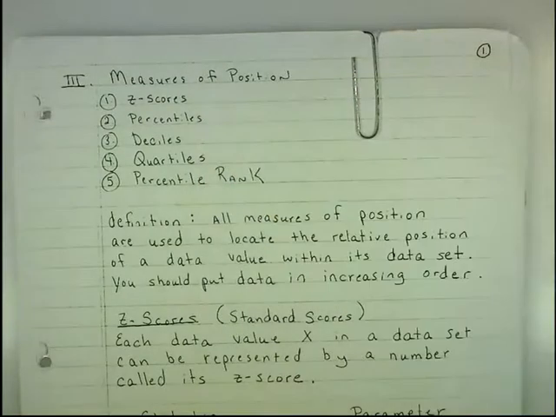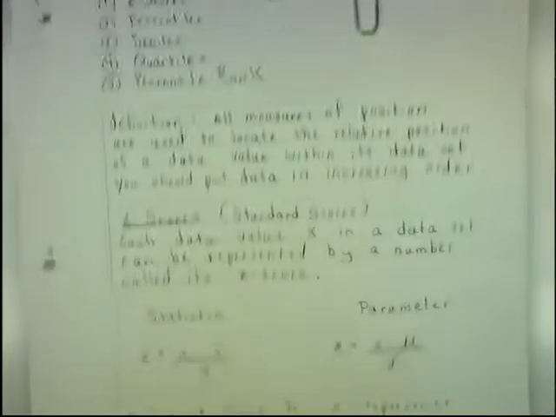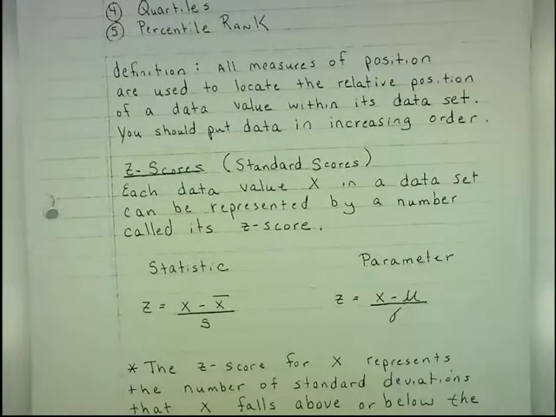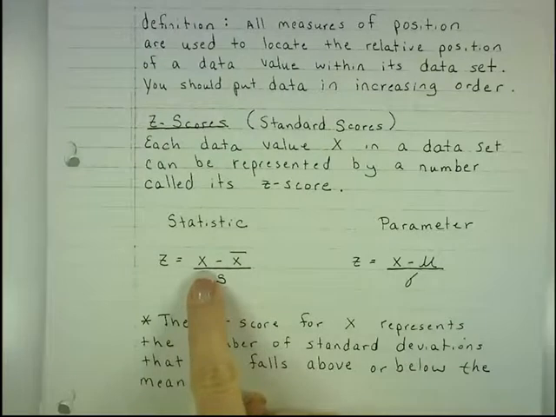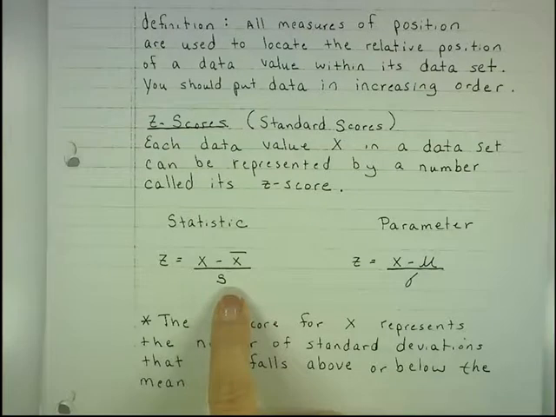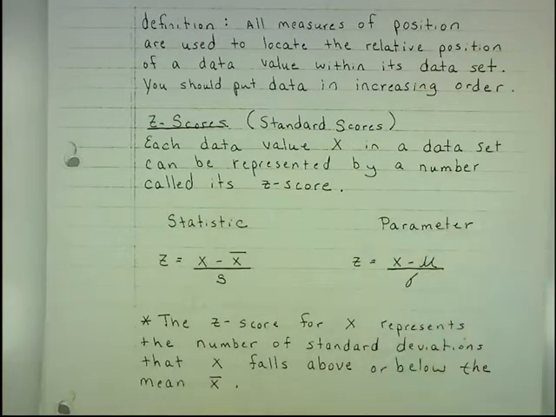The definition: all of these measurements of position are used to locate the relative position of a data value x within its data set. And the data values should always be put in increasing order before you find the measure of position. A z-score: every data value x in a data set can be represented by its z-score. And the way to do that is to use the formula. The data value in the data set minus the sample mean of the data set divided by the standard deviation of the data set. And this is if you're dealing with a sample versus a population.